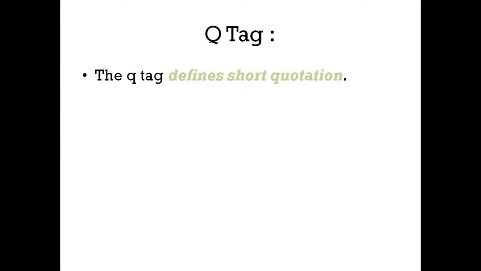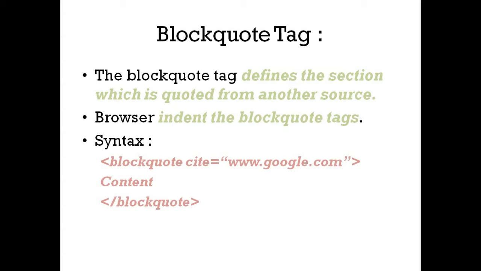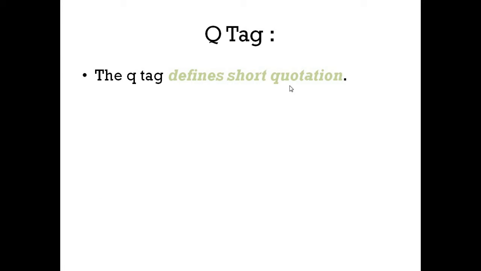Okay, so now let's move forward to the Q tag. The Q tag defines a short quotation. Short quotation means, first of all, what does quotation mean? Quotation means we have seen that we have double inverted commas and single inverted commas. In the previous slide, you can see this is called the double inverted comma, or we can say double quotes. We have double quotes and single quotes. Quotation means putting the text inside the double inverted commas, or double quotes.